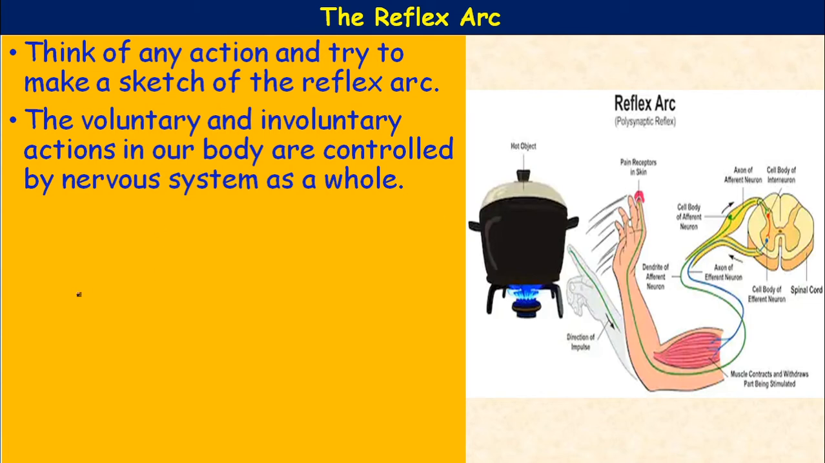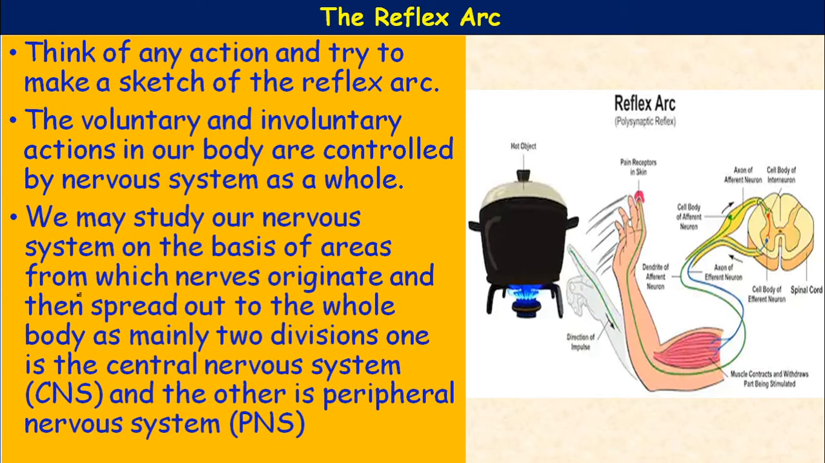The voluntary and involuntary actions in our body are controlled by the nervous system. They are under the control of the nervous system. We may study our nervous system on the basis of areas from which nerves originate and then spread out to the whole body, as mainly two divisions: one is the central nervous system and the other is the peripheral nervous system.